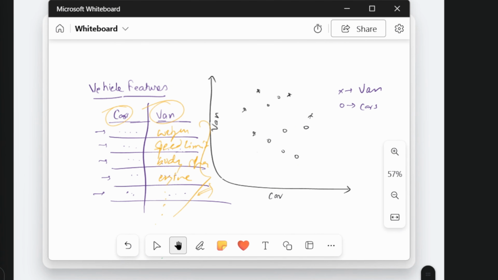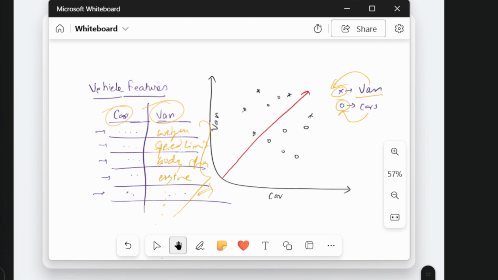Then we will try to draw a line that separates these two groups. In our case, we have two groups. One is car, one is van, and they are represented by X and 0 in the graph. We have already plotted this feature on the graph, and then we will try to draw a line that separates these two groups, that is car and van.